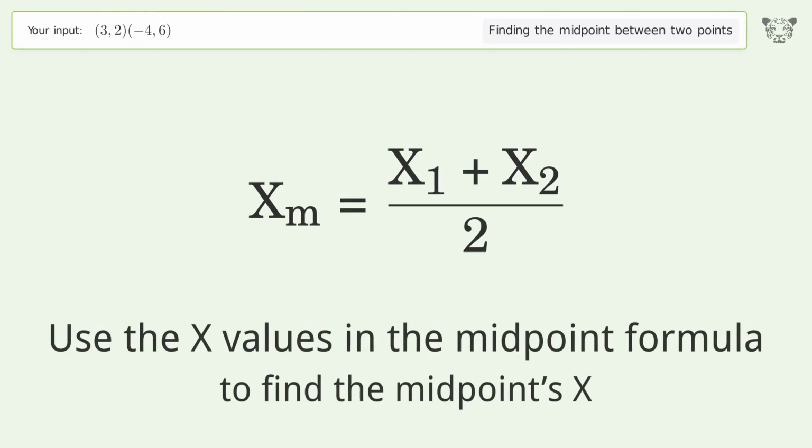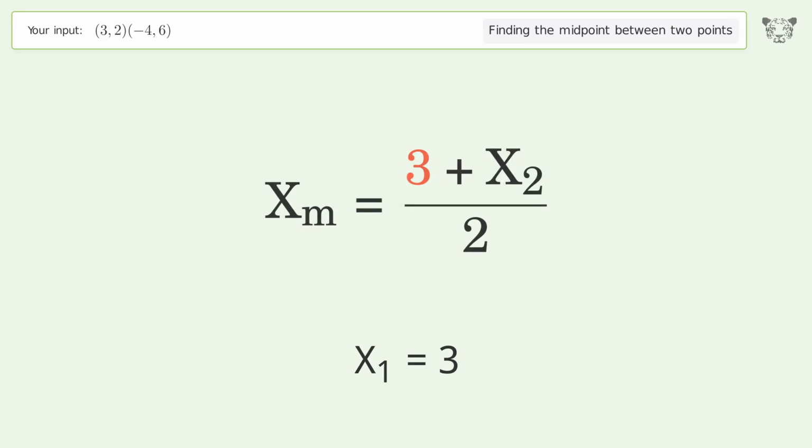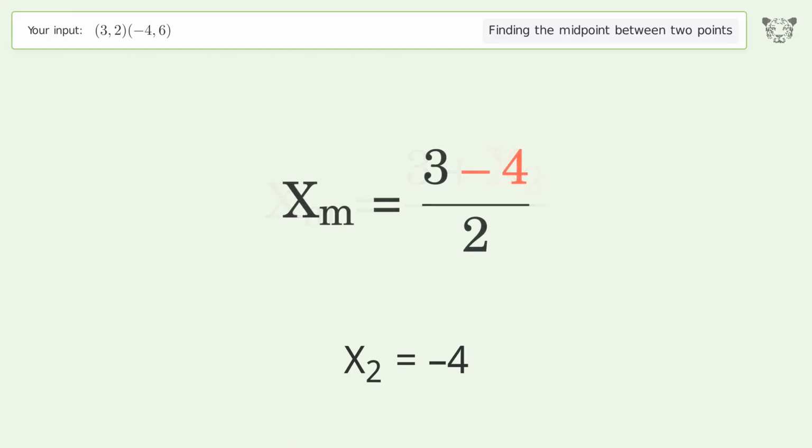Use the x values in the midpoint formula to find the midpoint's x. x1 equals 3. x2 equals negative 4. Simplify the arithmetic.